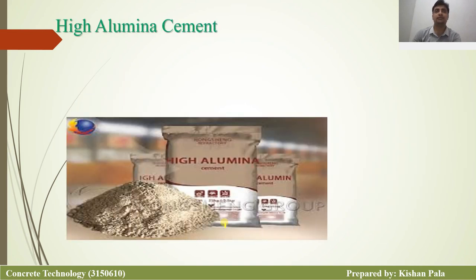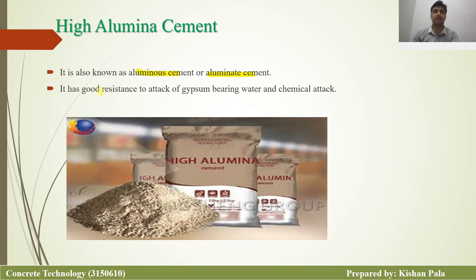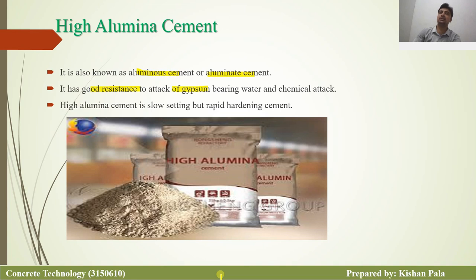High alumina cement. It is known as aluminous cement and also aluminate cement, and it has good resistance to attack by gypsum bearing water and chemical attack. High alumina cement is a slow setting but rapid hardening cement. Now you are getting my point. This cement sets slowly but strength gain is fast. So hardening is fast, strength gain is fast, but setting speed is low.